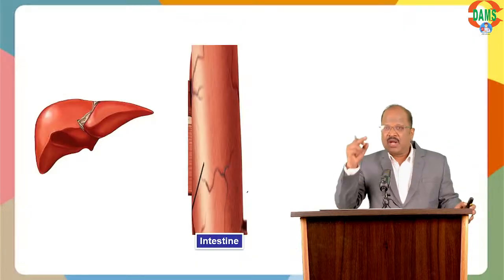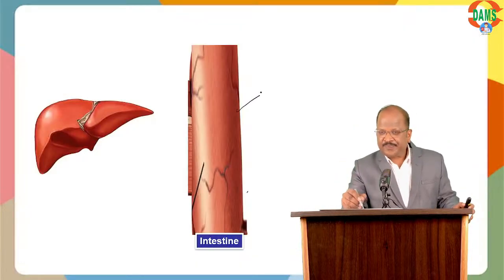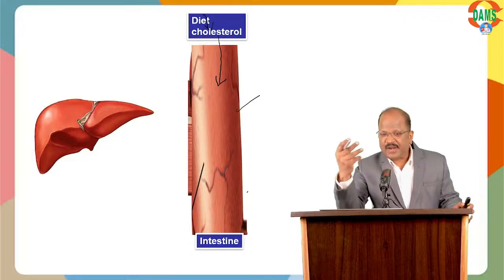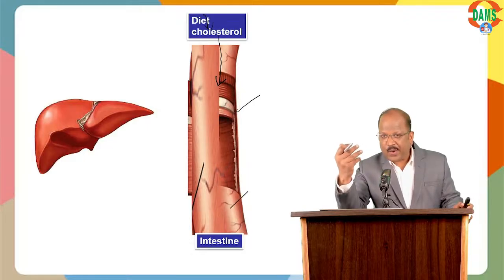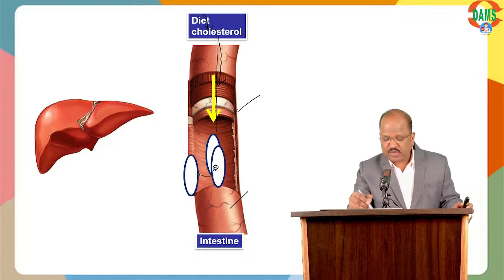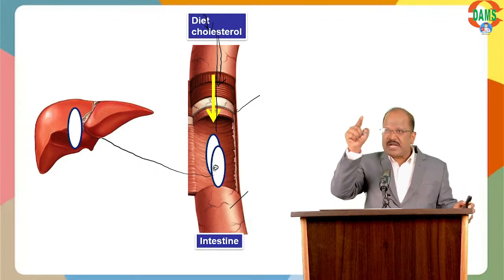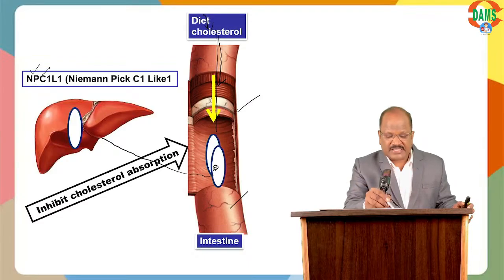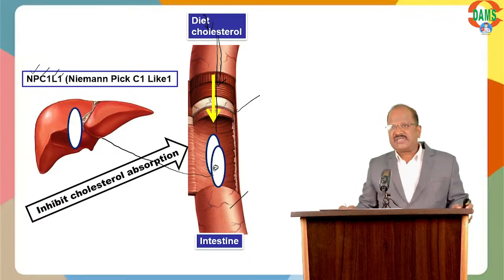And finally, what are the other options? Look here. Imagine the intestine. A patient taking a cholesterol diet. The dietary cholesterol goes inside the intestine, and from the intestine, the cholesterol undergoes absorption. The absorption is done by one transporter called NPC1L1.